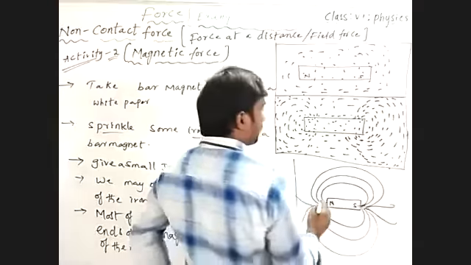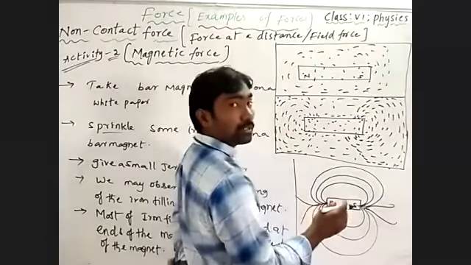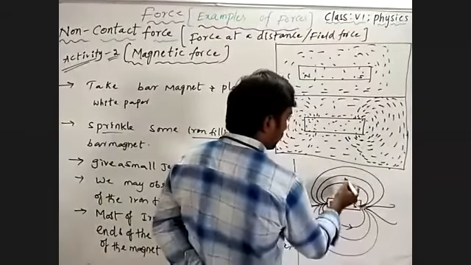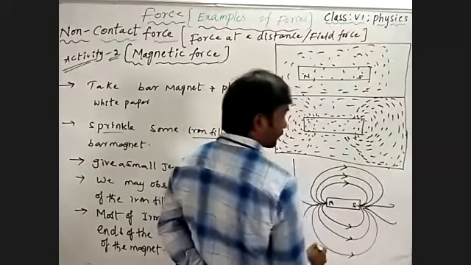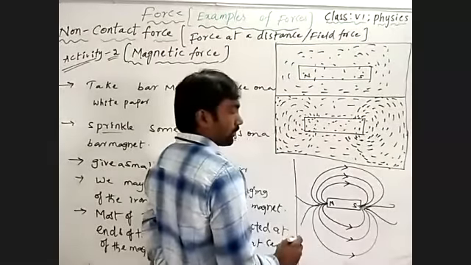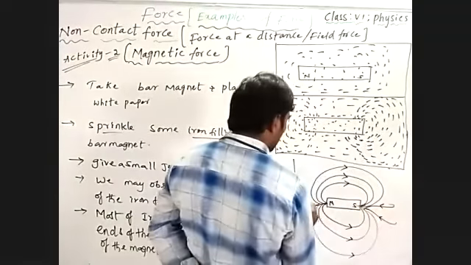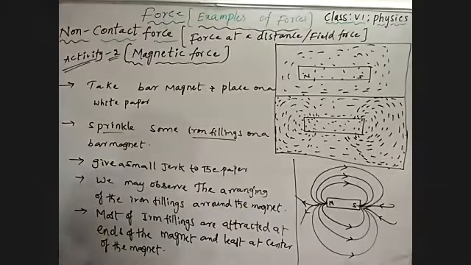So the magnetic field lines travel outside of the magnet from North Pole to South Pole. And inside the magnet they travel from South Pole to North Pole. This is a way to understand the magnetic field lines.